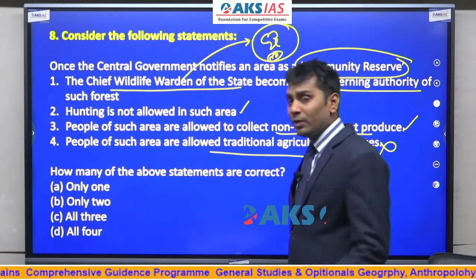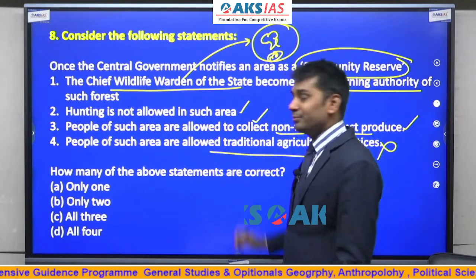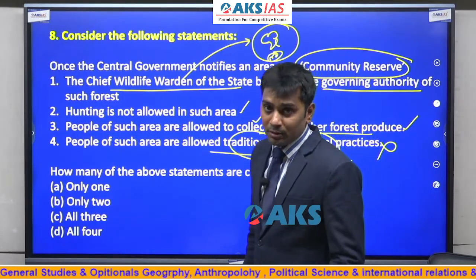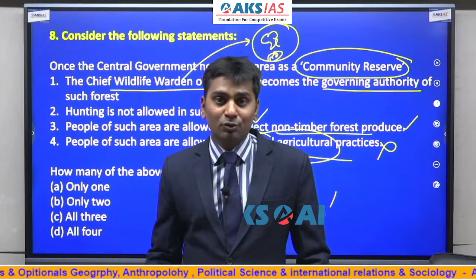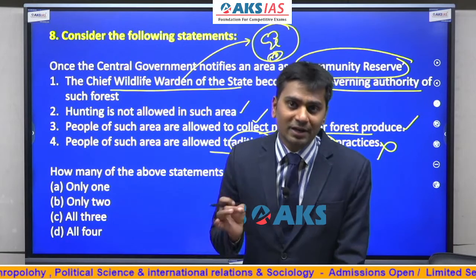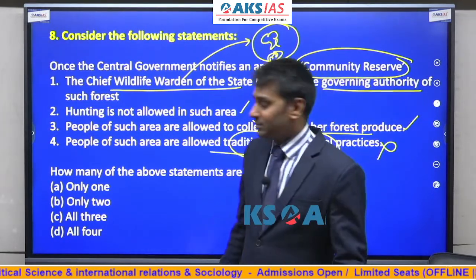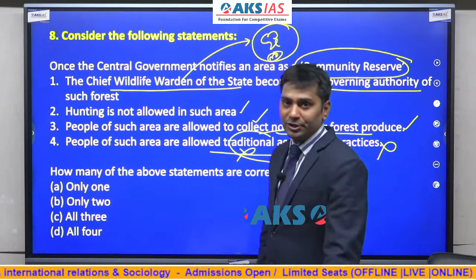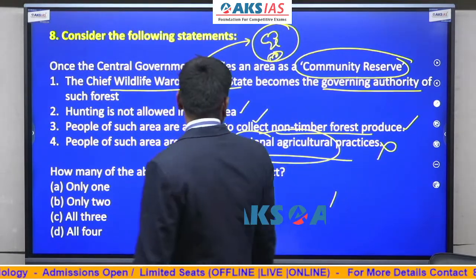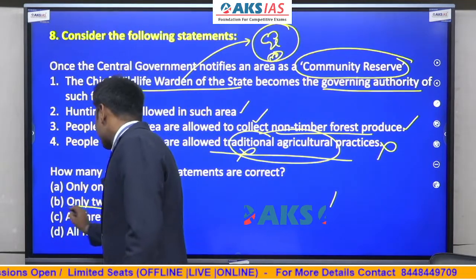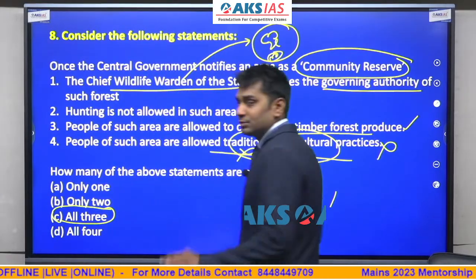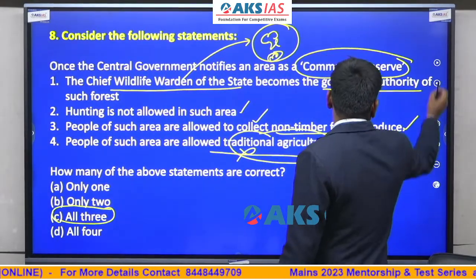This is wrong. Why is this wrong? When they are allowed to collect non-timber, why are they not allowed to practice traditional agriculture? That is the question, right? Traditional agriculture includes not only growing of crops, but there is one major traditional agriculture, that is shifting cultivation or jhum cultivation. This type of thing is not allowed in community reserves. So remember that. Our brain won't strike there, but that is the thing on which they are asking. So only 3 statements are correct.